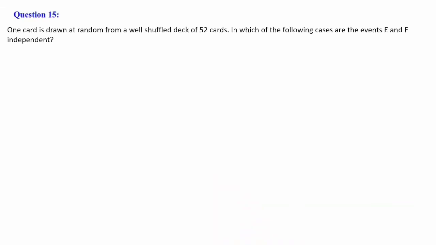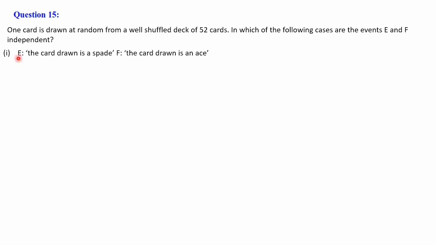Next, we shall discuss question number 15. The question is, one card is drawn at random from a well-shuffled deck of 52 cards. In which of the following cases are the events E and F independent? Here, the experiment is one card is drawn at random from a well-shuffled deck of 52 cards. So in one deck there are 52 cards, and from there one card is chosen, and there are two events E and F given to you that will be defined later, and we have to find out whether E and F are independent or not.